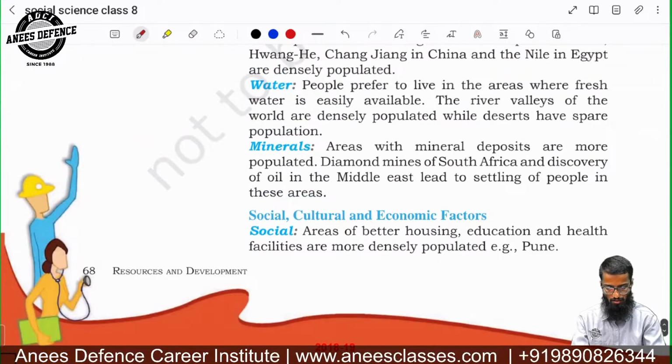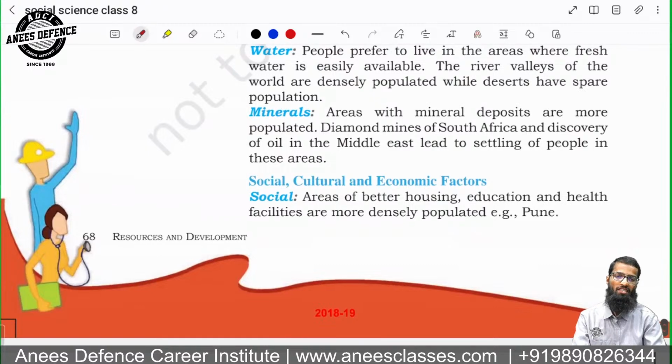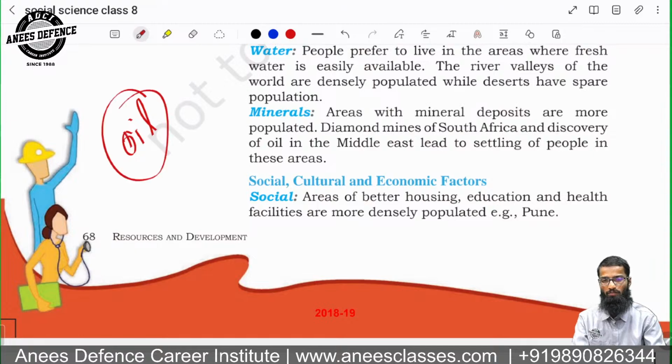Right? Areas with mineral deposits are more populated. Diamond mines of South Africa and discovery of oil in the Middle East led to the settling of people in this area. Otherwise there would be no point in living there. People's activities completely changed with the oil revolution. After oil came, the whole economy of the Middle East changed.